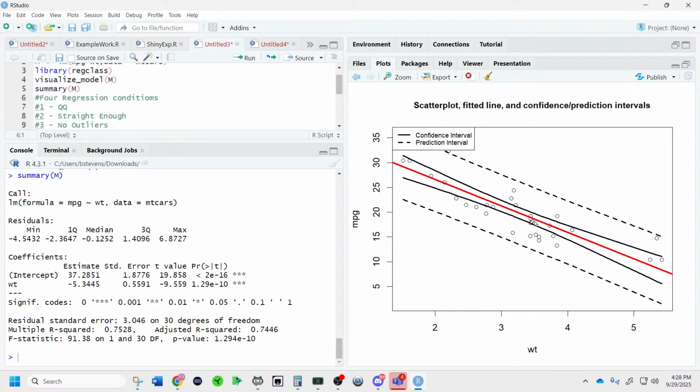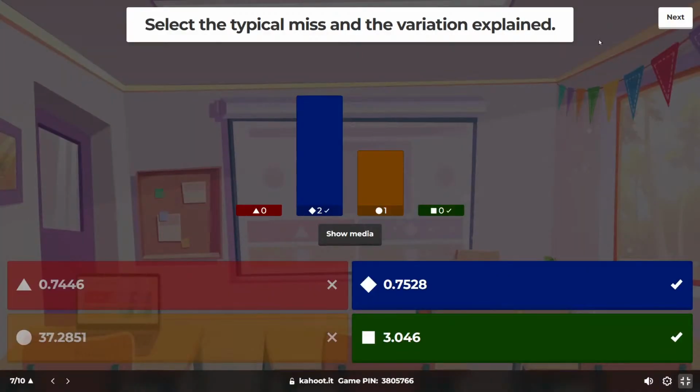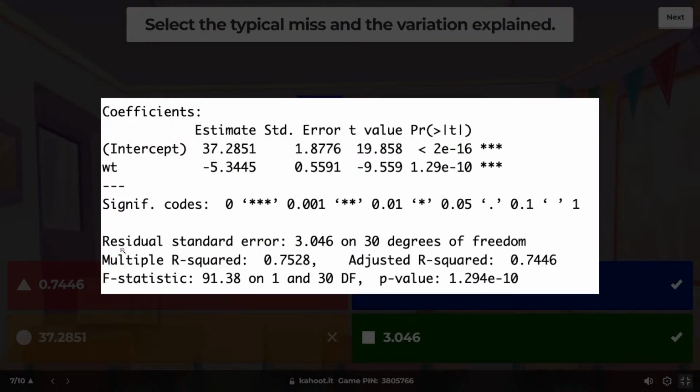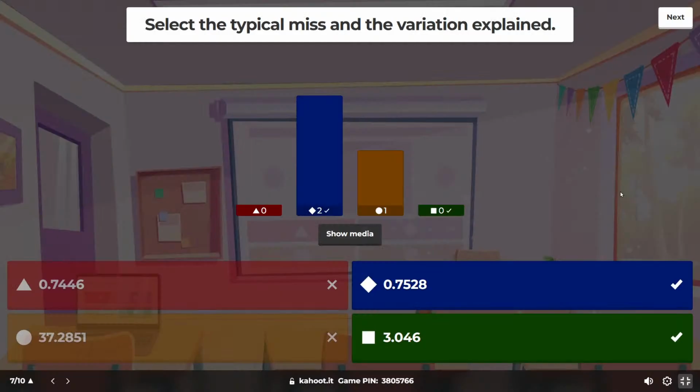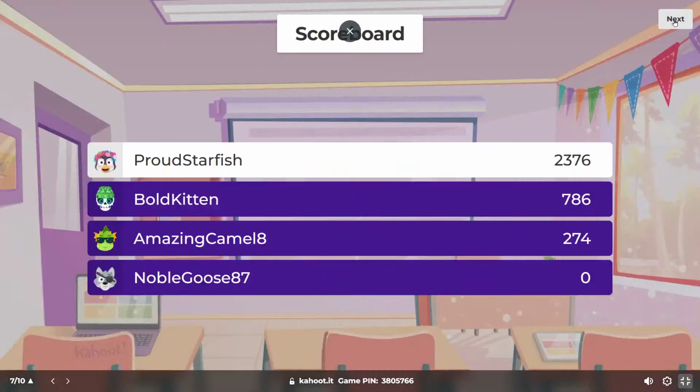Like you look at an average miss. Some are very small, close to 0. Some are very large, close to like 7 or 8. But we're typically off by about 3. That's what a typical miss is, known as the residual standard error, also the root mean squared error, RMSE.